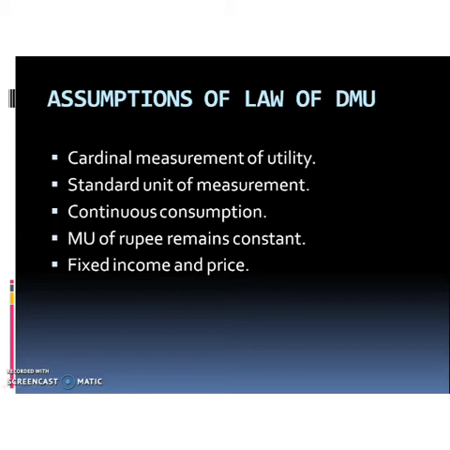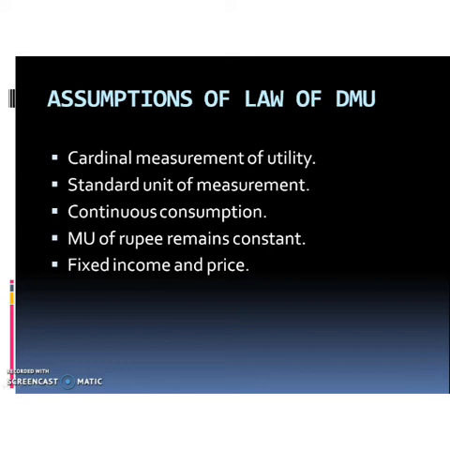There is no change in the marginal utility of a rupee. Then the fifth one, fixed income and price. It is assumed that there is no change in the price of goods and the income of an individual. These are the assumptions of the law of diminishing marginal utility.